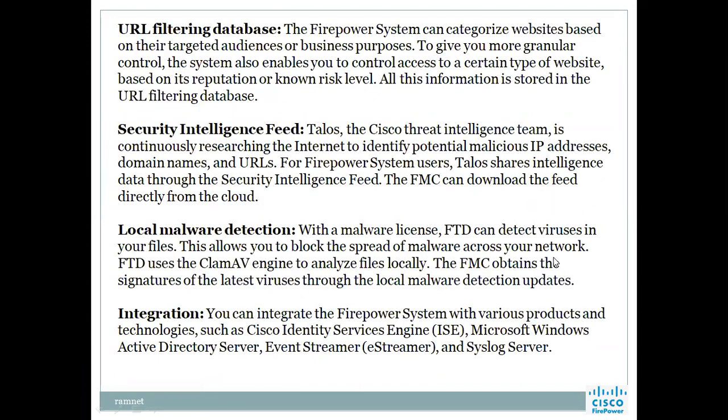And the next one, URL filtering database. Everyone has started doing this nowadays; Palo Alto and Checkpoint also do it. The Firepower system can categorize websites based on their targeted audiences or business purposes. To give you more granular control, the system enables you to control access to certain types of websites based on their reputation or known risk level. All this information is stored in a URL filtering database.